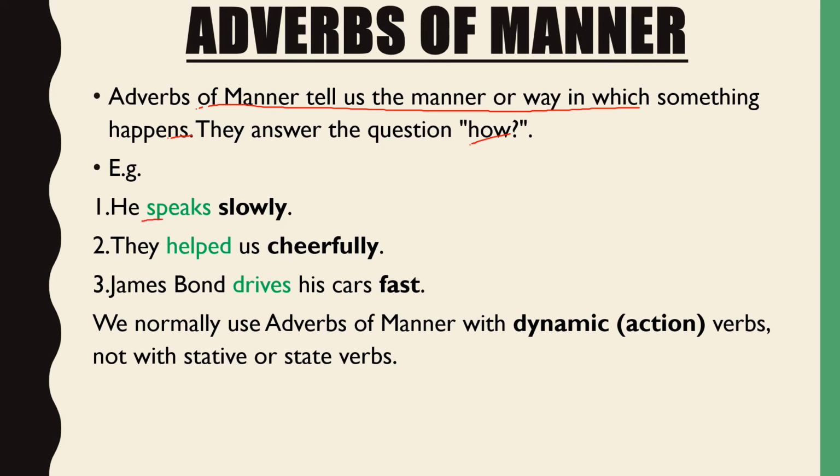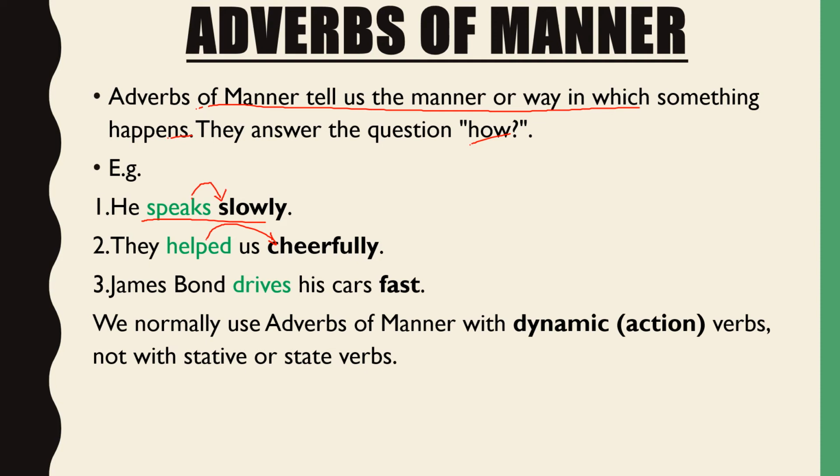He speaks slowly. How does he speak? You can see here how. How does he speak? Slowly. So this is an adverb of manner. They helped us cheerfully. How did they help us? Cheerfully. So whenever you get an answer for how, it's always adverbs of manner.